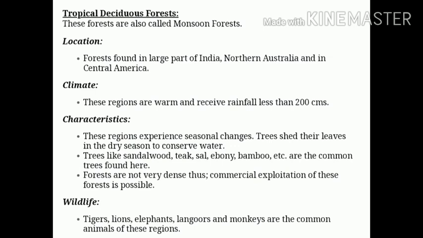Trees shed their leaves in the dry season, and trees like sandalwood, teak, sal, bamboo are common here. The forests are not very dense here. And wildlife like tigers, lions, elephants, langurs, monkeys are common here.